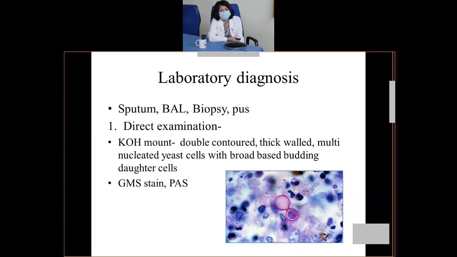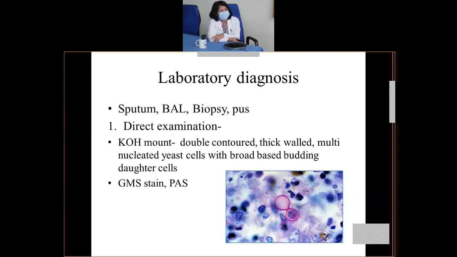And if there's dissemination to other parts of the body, like the joints or even the skin, biopsy samples may be taken, or even pus samples. Once the samples arrive at the laboratory, a direct examination can be done in the form of a KOH mount, that is a potassium hydroxide mount.